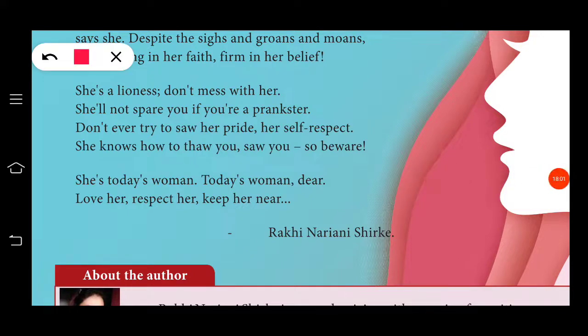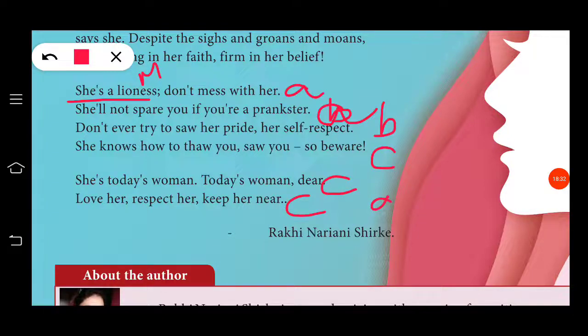So for the last two stanzas, "she is a lioness" is referred to as a metaphor, and here we can frame a rhyming scheme. A, B, sorry, here "prankster," "self-respect," so B, "beware," C, "dear," C, "near," C. So A, B, C, C, C is the rhyming scheme.